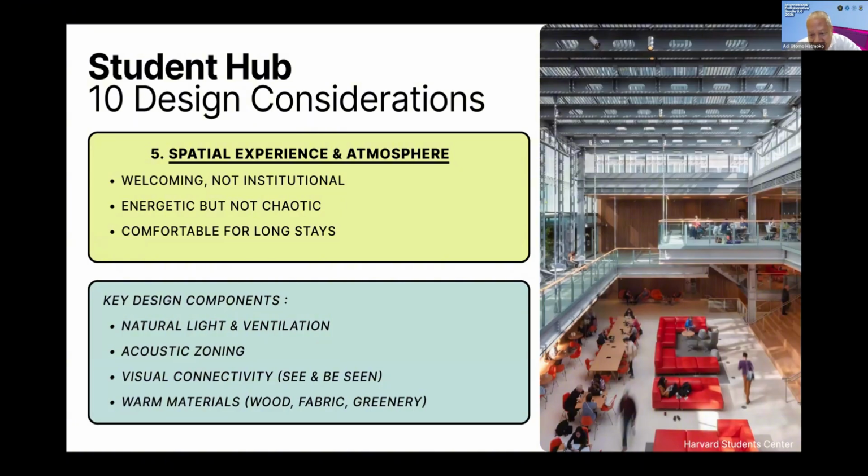At the right-hand side, we see the Harvard Student Center. And please look at the space upstairs and the space downstairs. We could see each other, we could be seen by another, and we could still do our own work.